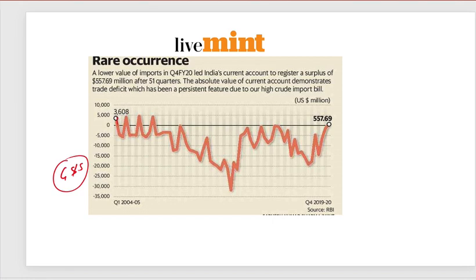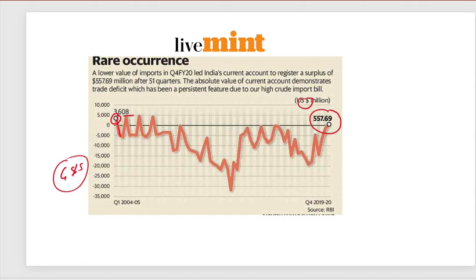See, you can see that 2004 and 5. In 2004, first quarter, we had a surplus of around $3,000 million. Yes, this is in million dollars.